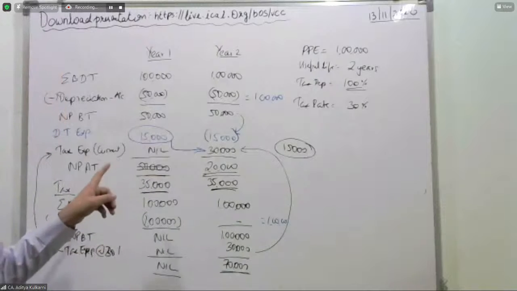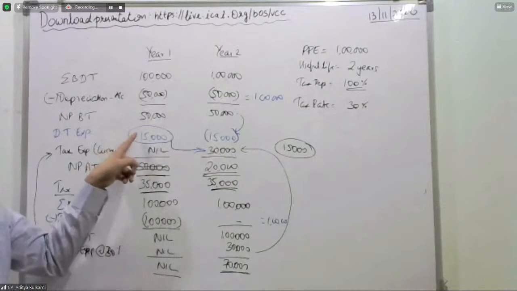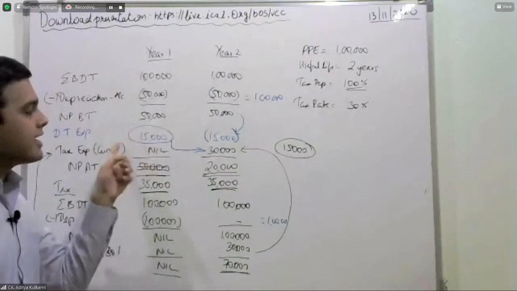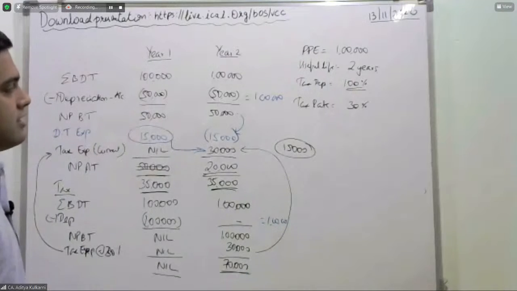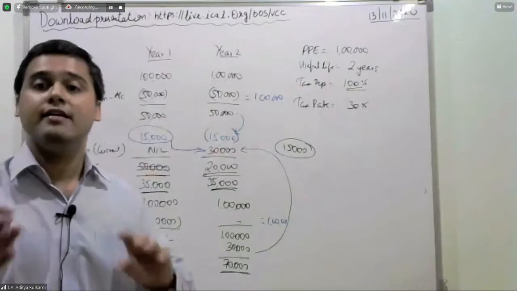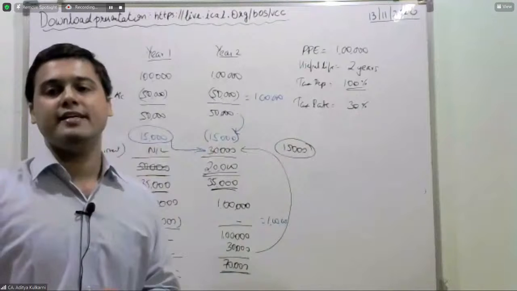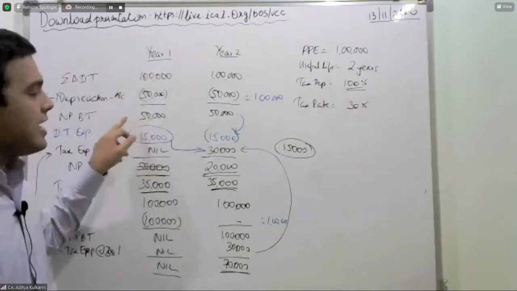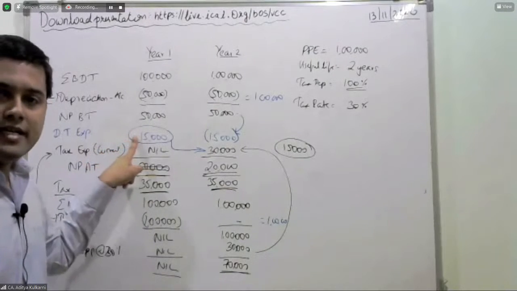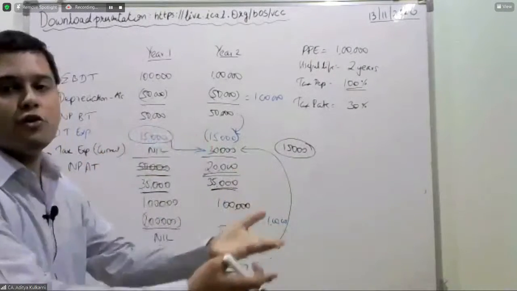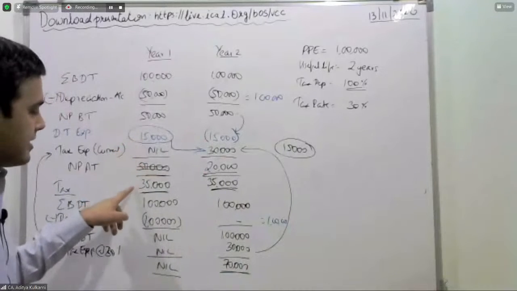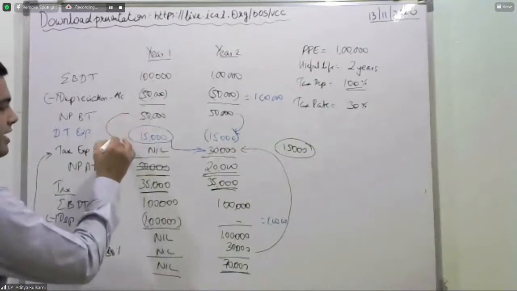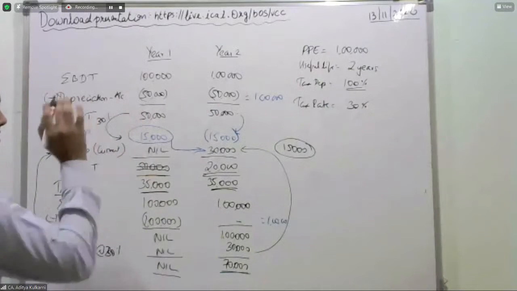Fine. So in this case, the deferred tax expense of 15,000, which is there in the first year, gets reversed in the second year. Thereby, it is now presenting a picture that the 50,000 profit of the first year has a deferred tax liability of 15,000 being postponed to the next year, creating a net profit after tax of 35,000. Thereby, you can now check 30% is met.